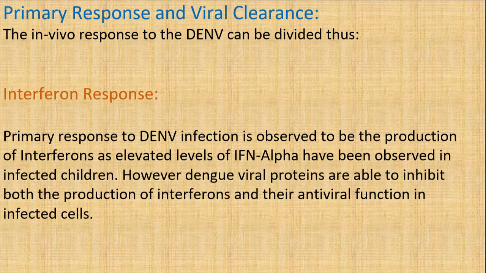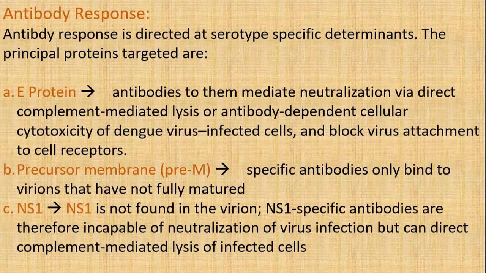However, the dengue viral proteins are able to inhibit both production of interferons and their antiviral function in infected cells. So you can see here, there is production of interferon alpha, elevated in children. But these viral proteins are also able to inhibit this production of interferons, which leads to their antiviral function in the infected cells being decreased.